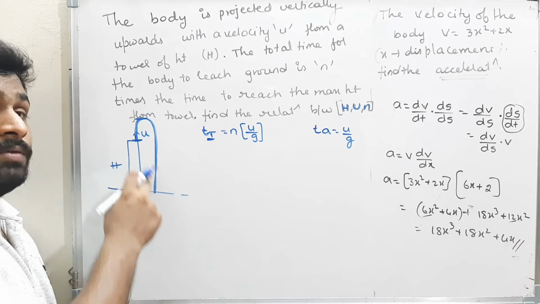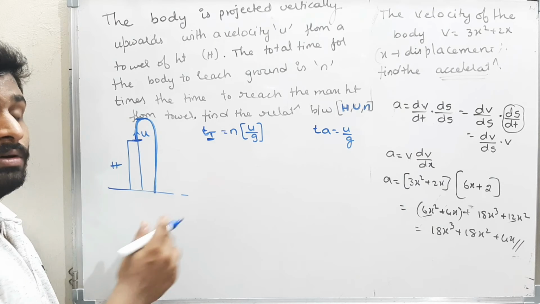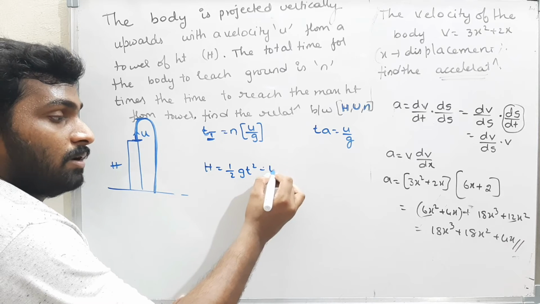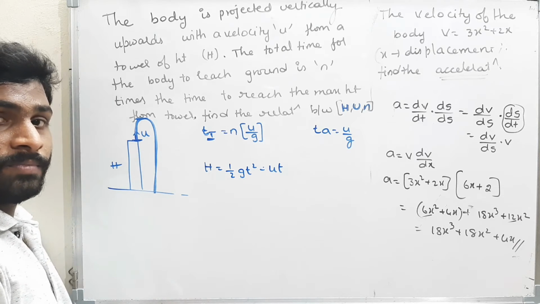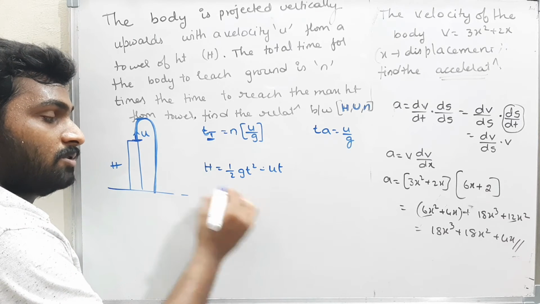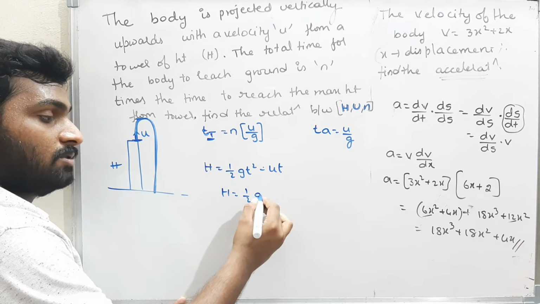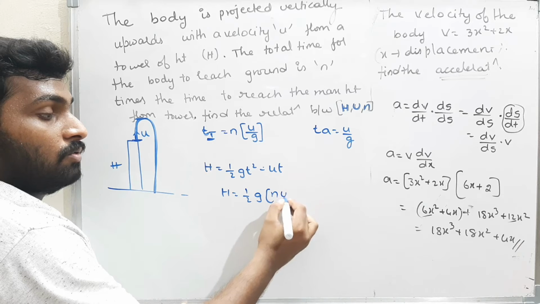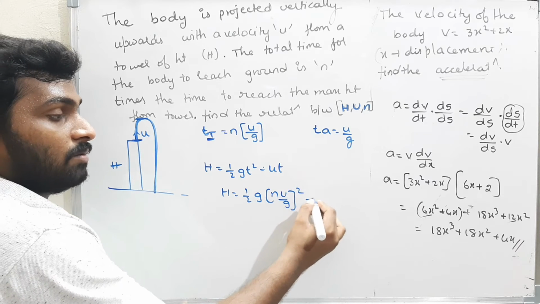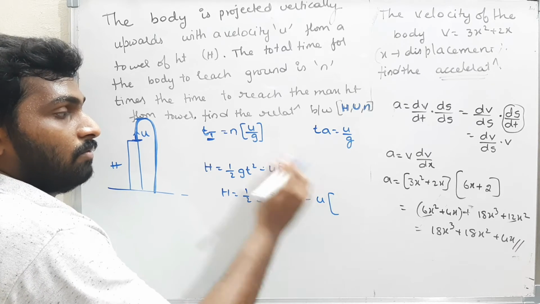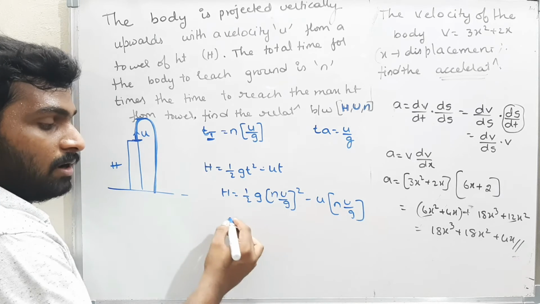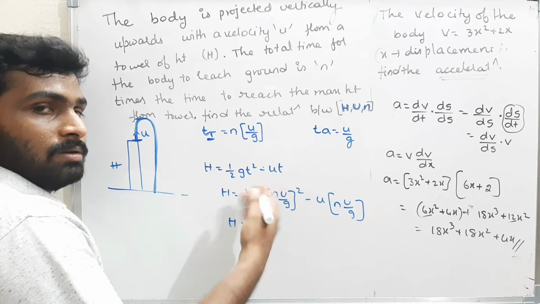What is the equation of the displacement when the body is projected from the tower? That is h is equal to half g t square minus u t. Do you remember this? Okay. Therefore, h is equal to half into g, the acceleration, times the time, which is n u by g, whole square, minus u times the time, that is n u by g. Now calculate the answer.